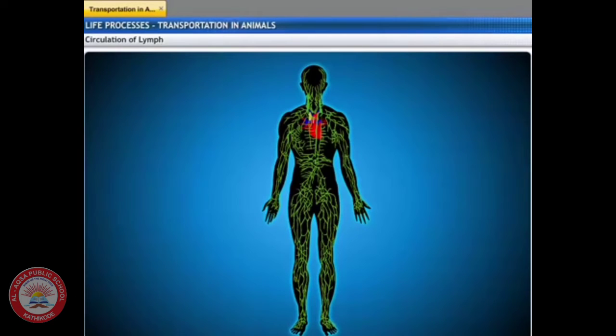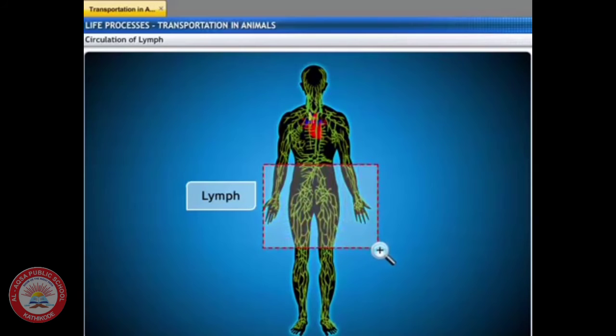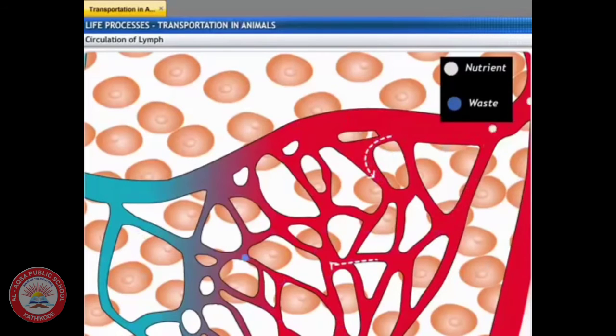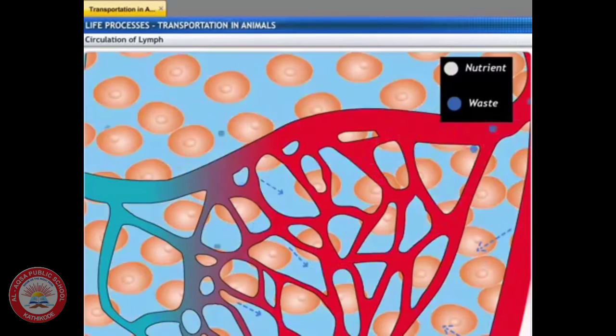The circulatory system also uses the lymph, also called the tissue fluid, for transport of substances throughout the body. Through the pores present in the walls of the capillaries, some amount of plasma, proteins, and blood cells escape into the intercellular spaces in the tissues to form the tissue fluid or lymph.